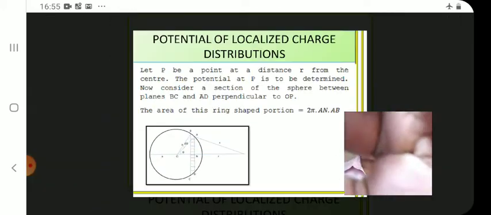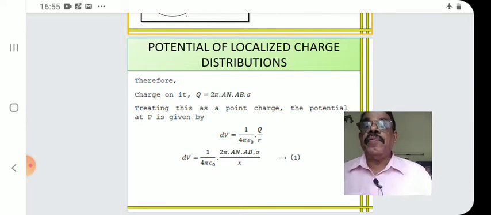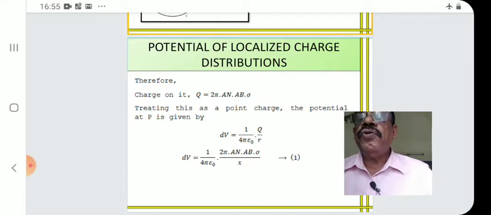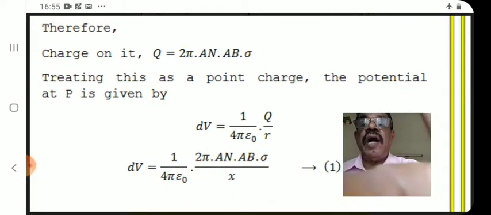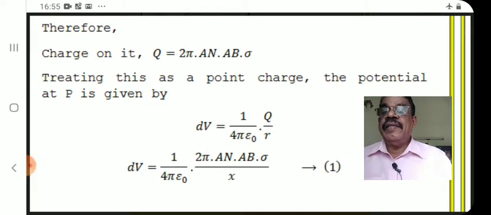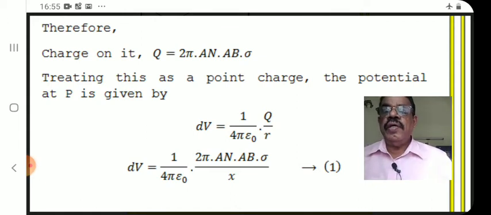That is the area, which is written here: 2 pi a into AB is the area of the circular strip, that is 2 pi r into thickness. Into sigma, that will give Q, the charge on the strip. We consider the charge on the strip as a point charge. Treating this as a point charge, the potential at P is given by dV is 1/4πε0 Q by R. We use the potential equation for a point charge, and we put it here as dV, the small potential due to the circular element. We put the value of Q calculated.